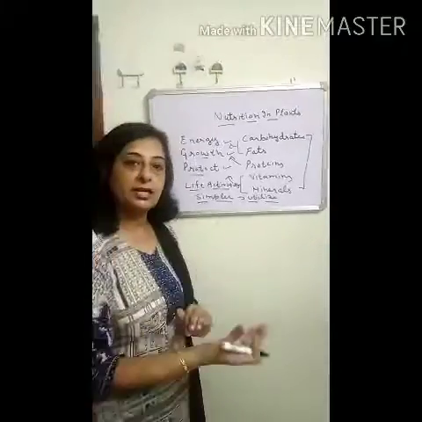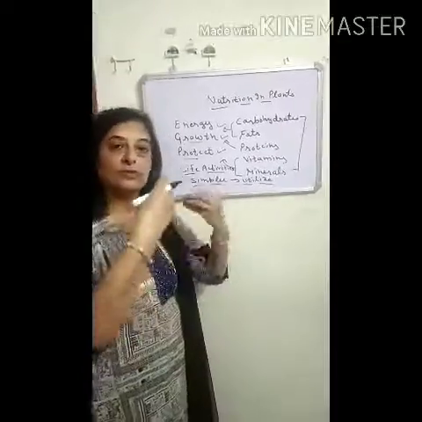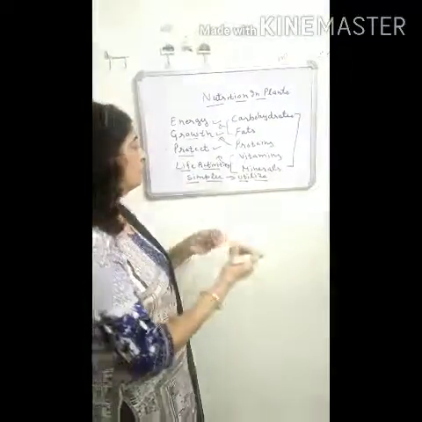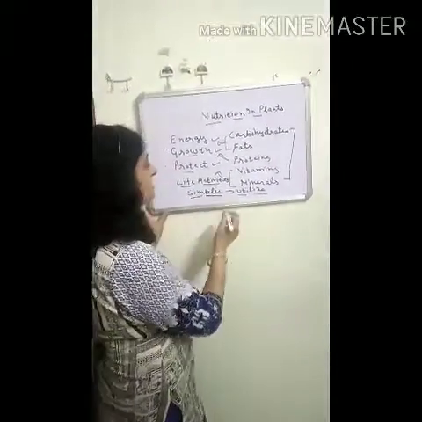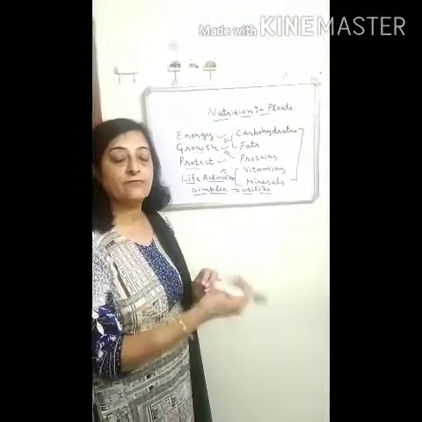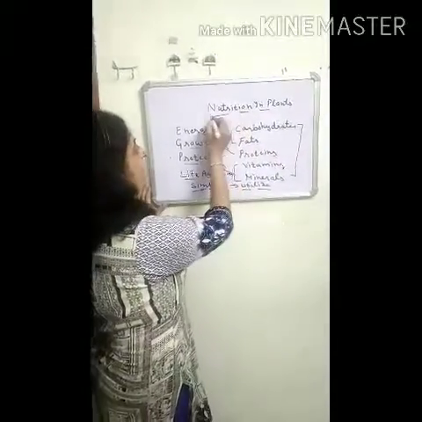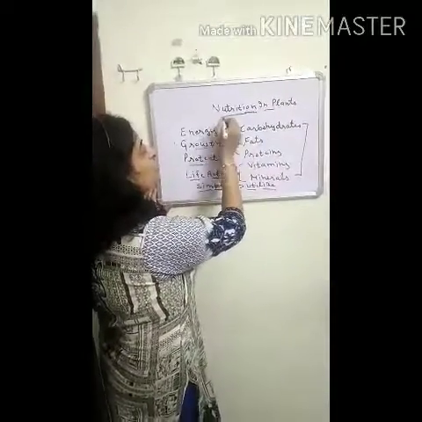This complete procedure, in which our body takes in food, converts it into simpler substances, and utilizes it for different life processes, is known as nutrition.